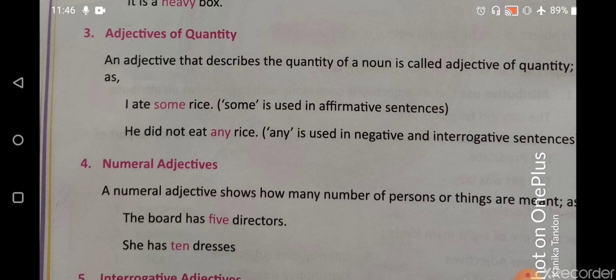Okay, let me take another example and then you will understand. First one is, I have some pens in my box. All right, this is the example of adjective of quantity because we don't know the exact number. We just know that there is some amount, but we don't know how many there are. And in the second sentence I'm saying I have 10 pens in my box. So in this sentence I already know that there are 10 pens, so I know the exact number of pens that I have. All right, so this is the difference between adjective of quantity and numeral adjective.